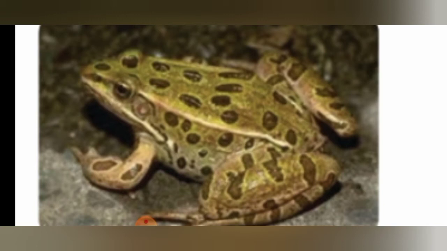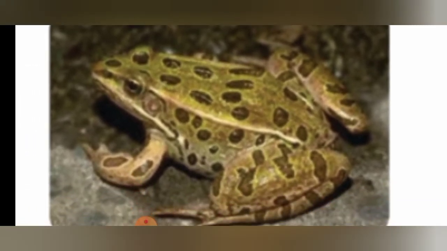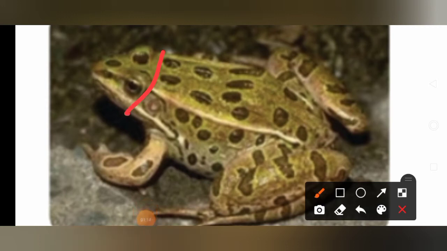Their body is divided into head, trunk with two pairs of limbs. See, this is the head part, isn't it? So which is the head part of this frog? This is the head part, and there is a trunk, and the body keeps on moving like this, isn't it? So it has head and trunk. There is a separation, and also it has two pairs of limbs. The forelimbs and the hind limbs are present in the frog.